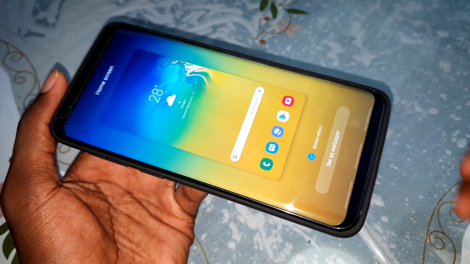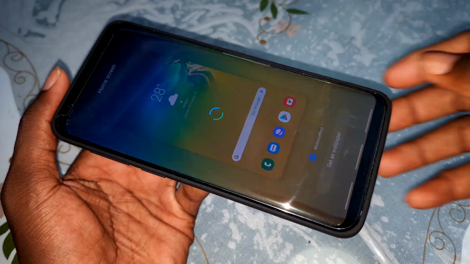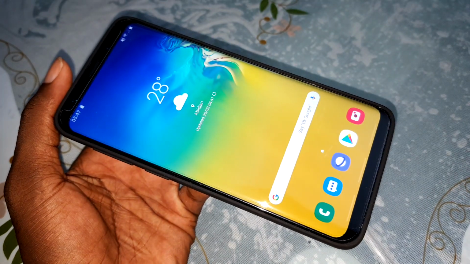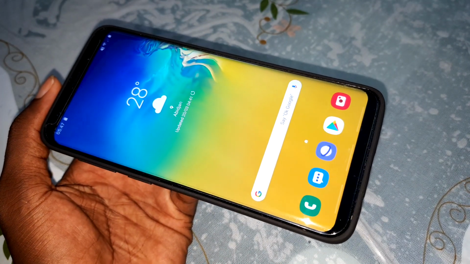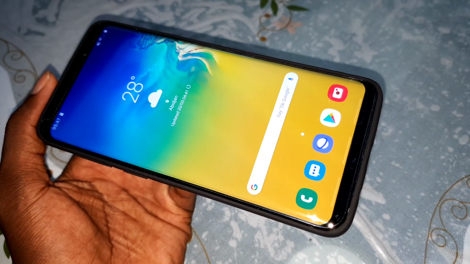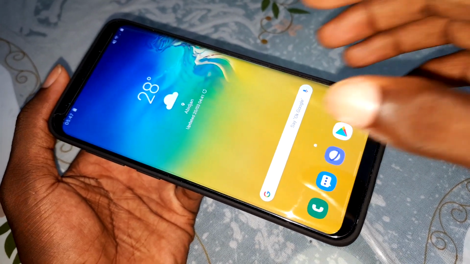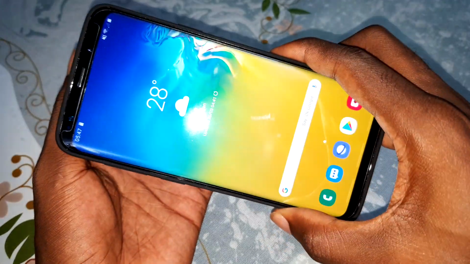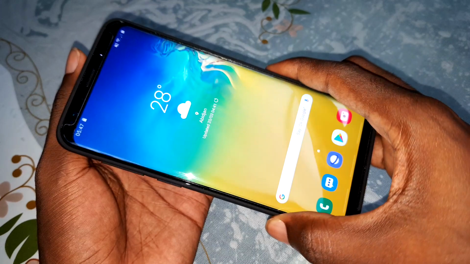Set as wallpaper. You can also do this for motion effect. Set as wallpaper, home screen, and look at that. Look at that, bro, I like it. When you move, it moves. This is the motion effect.